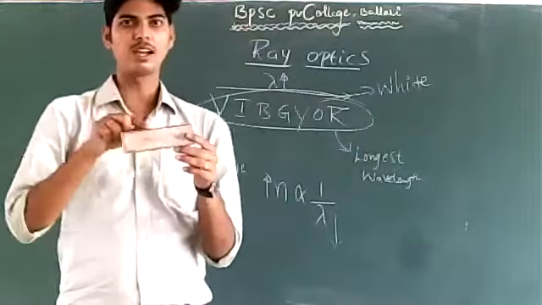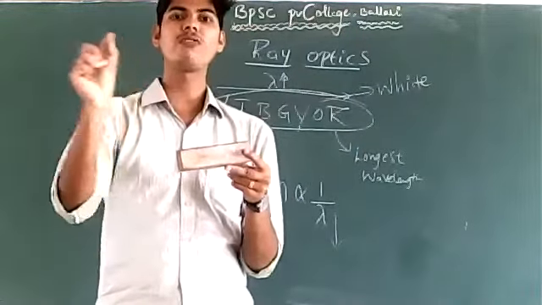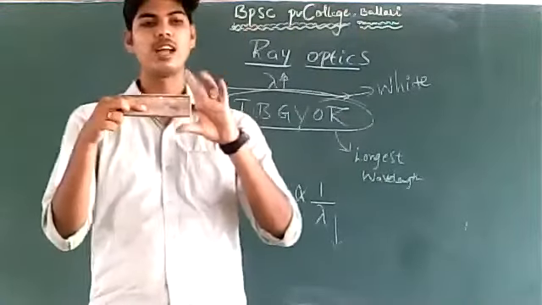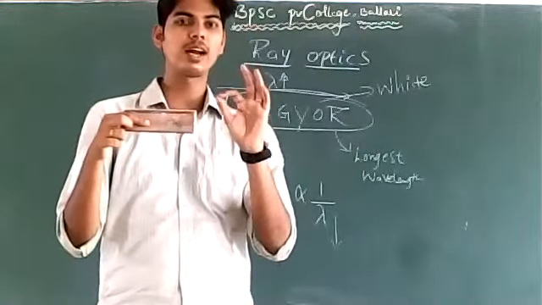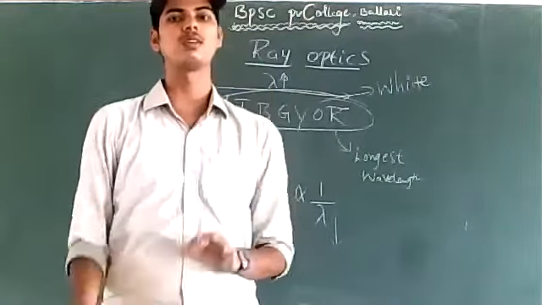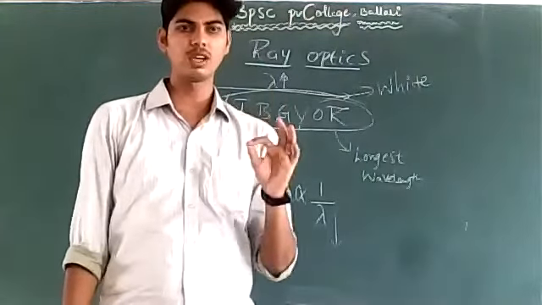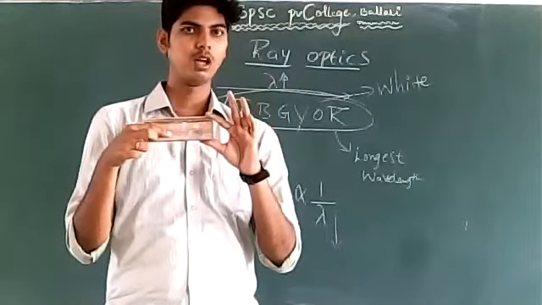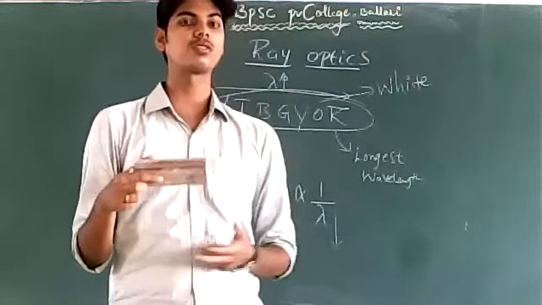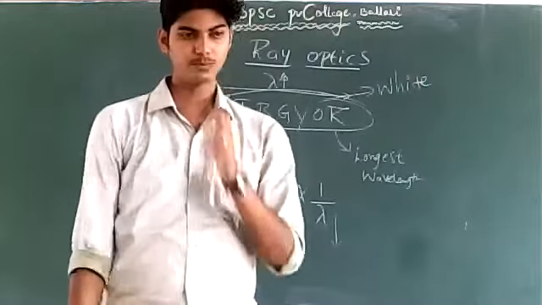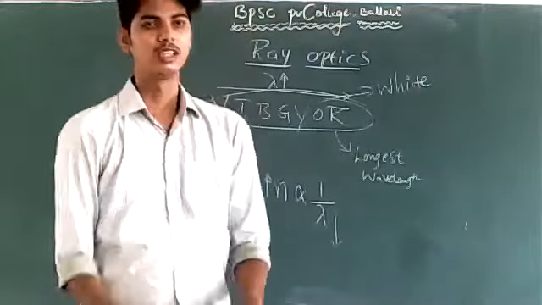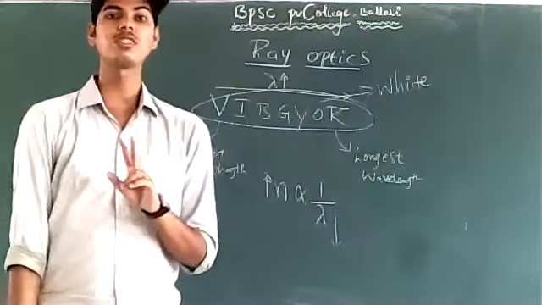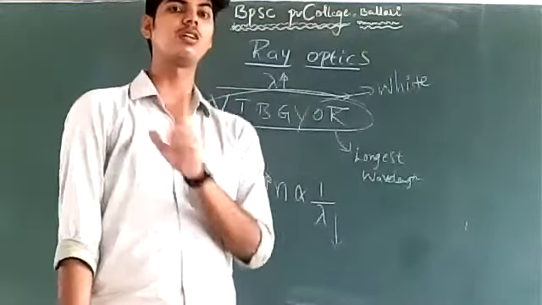Does this glass slab offer the same refractive index to all 7 colors, or does it offer different refractive indexes for the 7 colors?